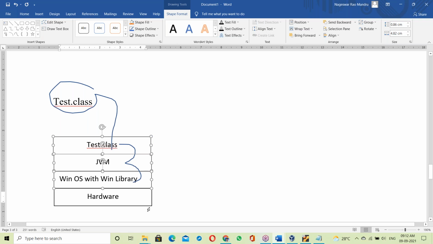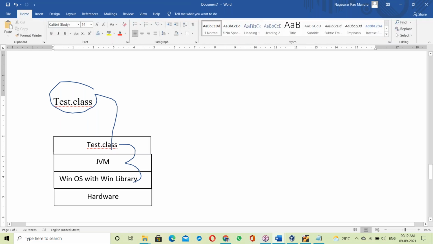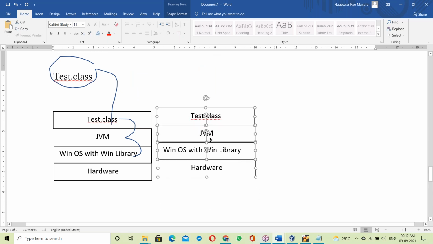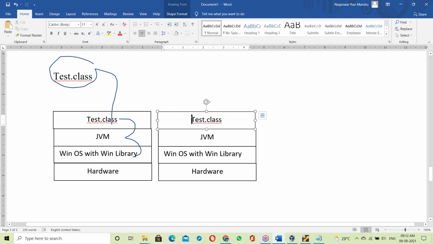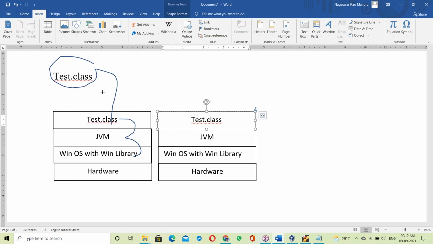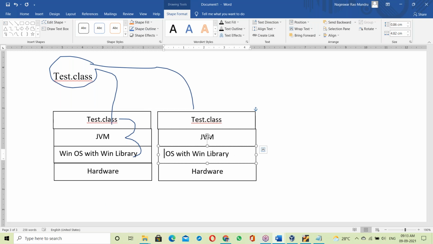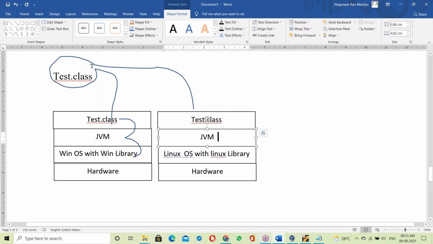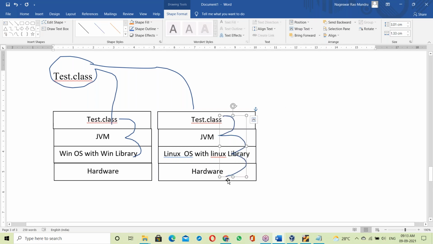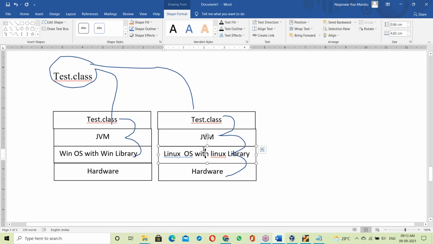Let us take another platform, the Linux platform. On Linux, the same test.class file goes to a Linux-based JVM. This JVM takes the test.class file and links with the Linux library, and then communicates with the hardware components. That means linking happens at runtime here.